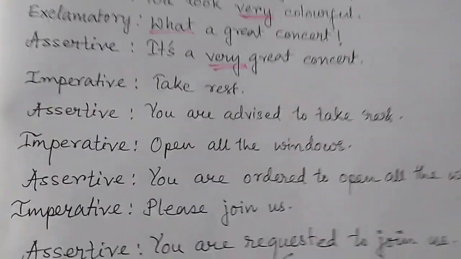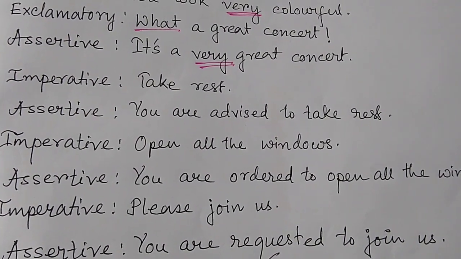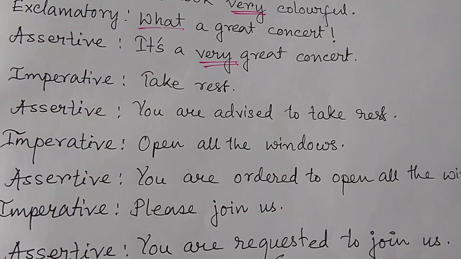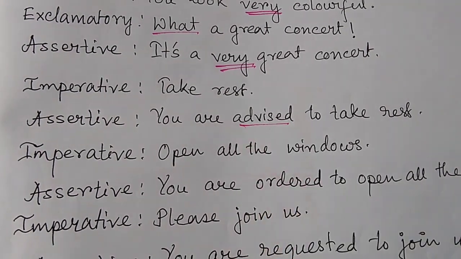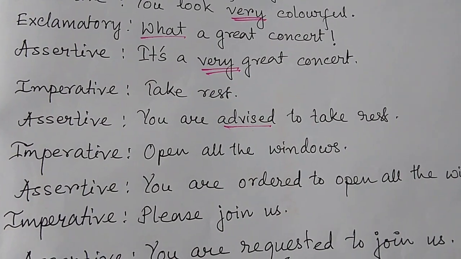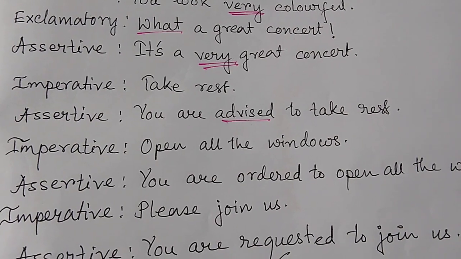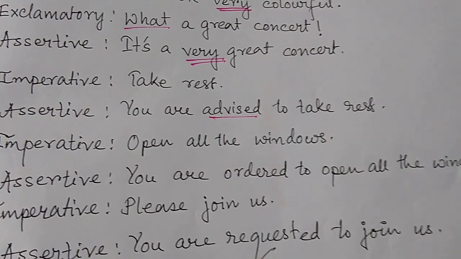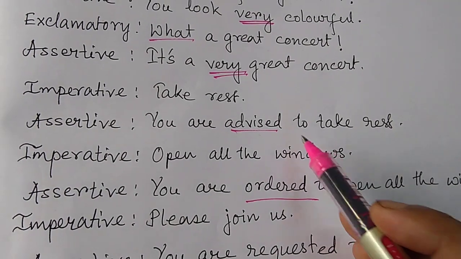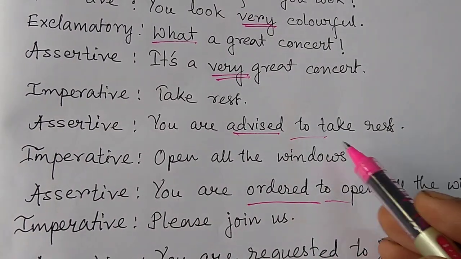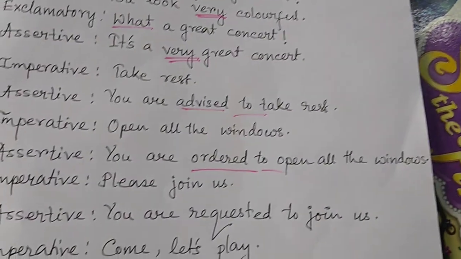We know imperative covers advice, request, order, suggestion; there are so many kinds. Let's look at the imperative sentences. Take rest. We know taking rest is good for health, so we are using the word advised: you are advised to take rest. Next one, imperative: open all the windows. This is just an order, so we say you are ordered to open all the windows. We are just using the infinitive to, and then the rest is present tense.